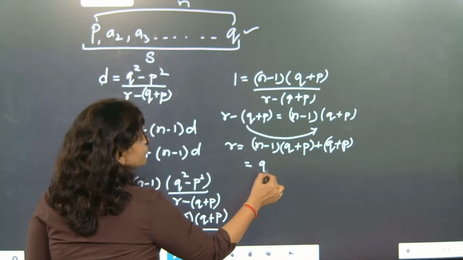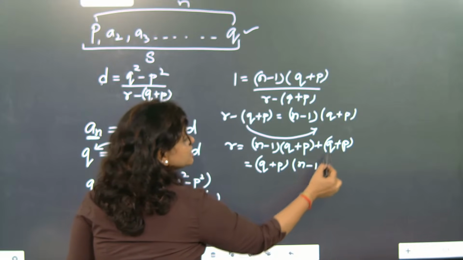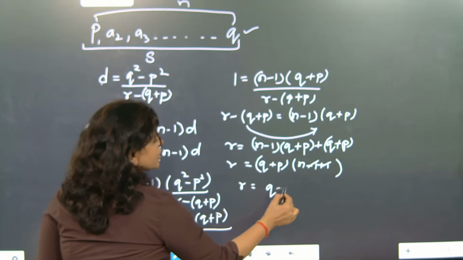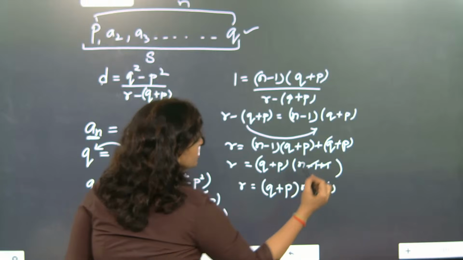So Q plus P, we will take common. What will come? N minus 1, this part is plus 1. Cancel. So R is coming as Q plus P into N. This will become your equation 1.